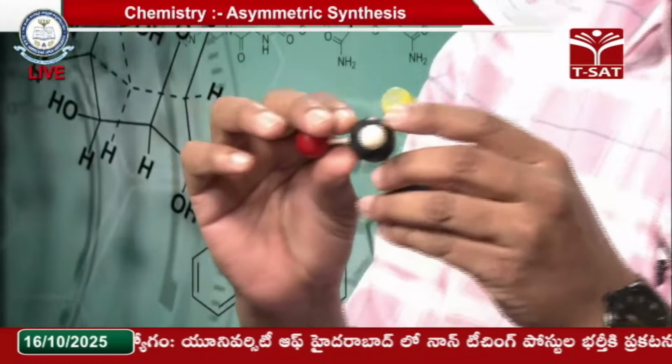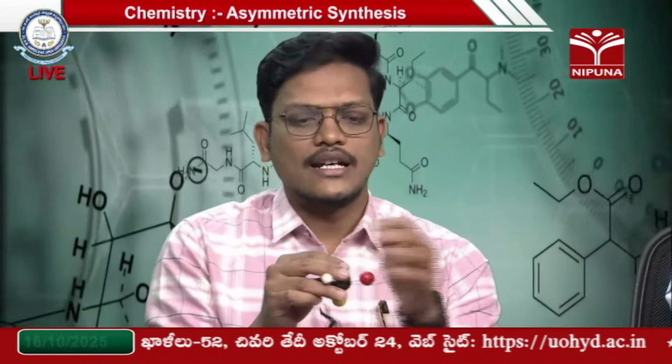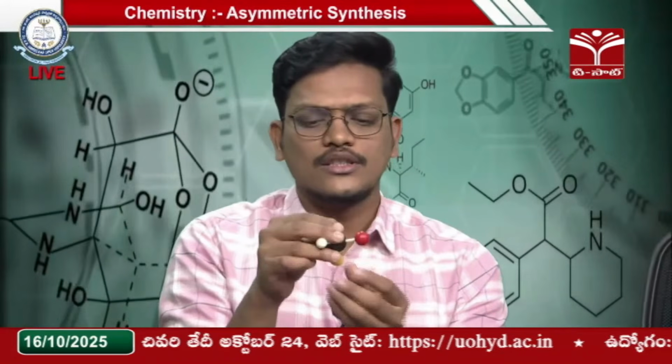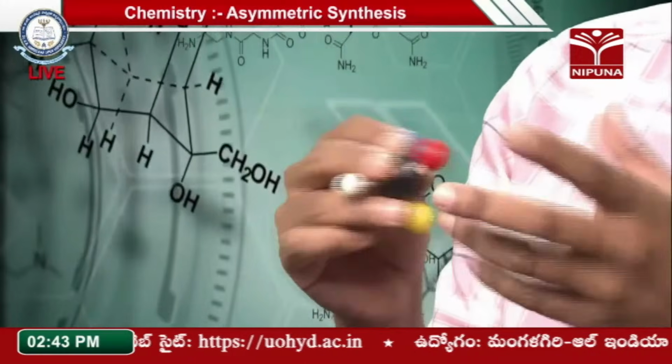Now another method: this is the top priority, right? I am inverting this molecule like this. Now our top priority changes into the bottom, right? Now this is the bottom, and the top priority which was at the right side is coming to the left side. So this way of representation is called bottom left. So there are two ways.